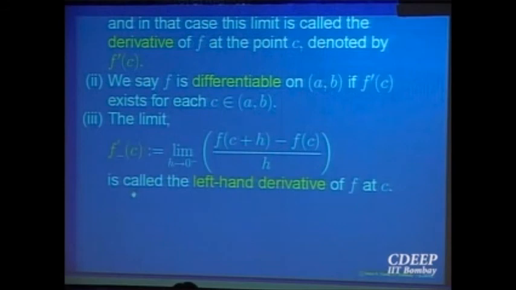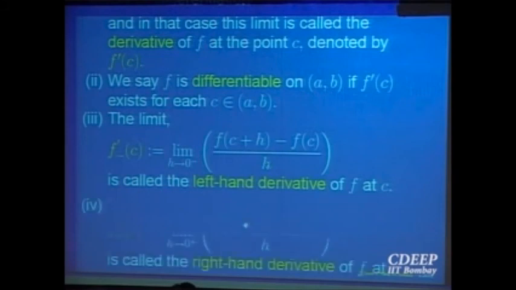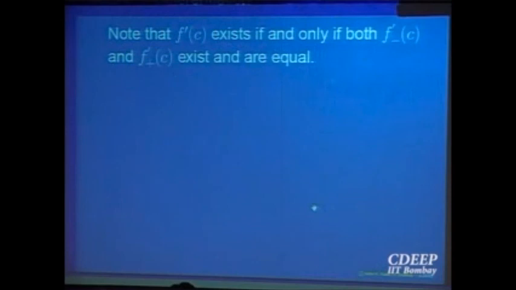Then, because the derivative is a limit, you can have the left limit as well as the right limit. You can have the secant coming from the right, you can have the secant from the left. So the left limit and right limit of that give you the left derivative and the right hand derivative of the function. So all of you know that very well. So let us go ahead.